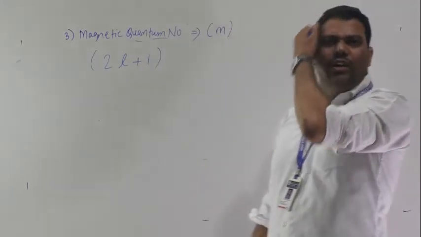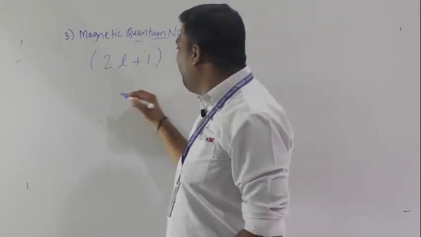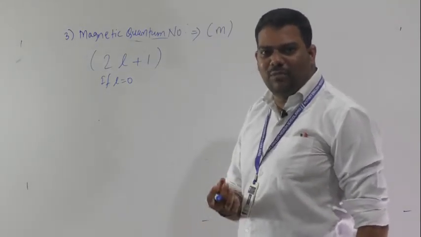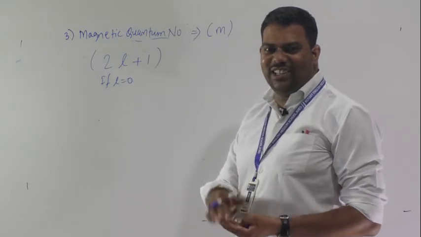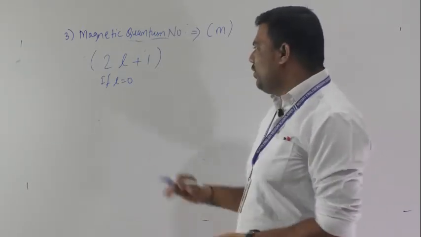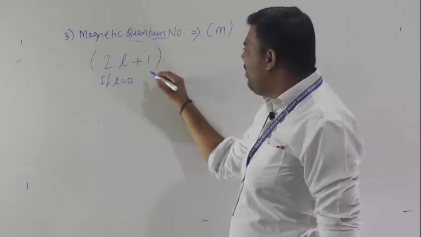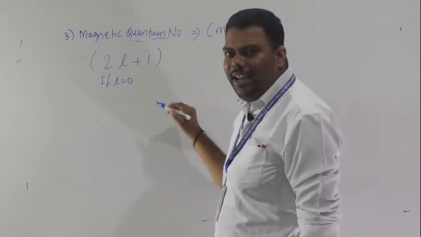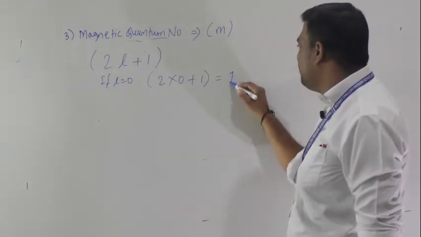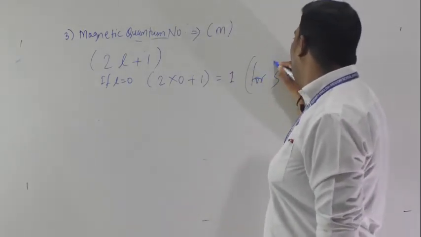The azimuthal quantum number starts from 0: 0 is for S, 1 for P, 2 for D, and 3 for F. If L is equal to 0, we put this value in: 2 into 0 plus 1, which gives one. This is for the S subshell.